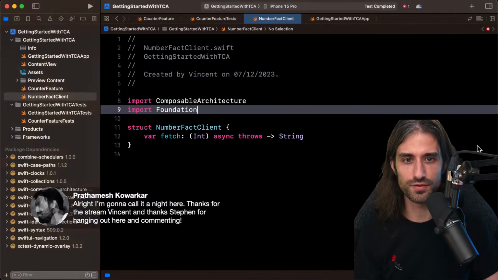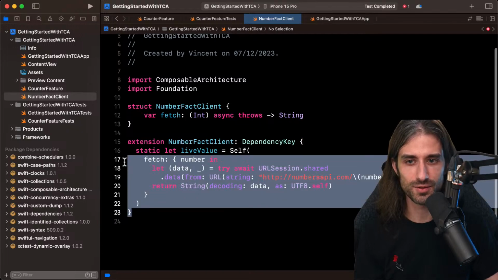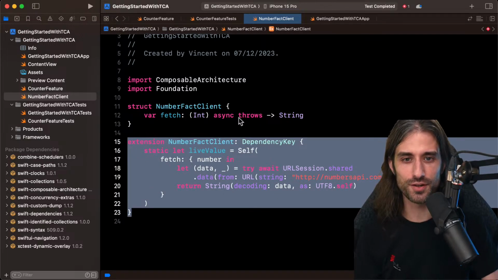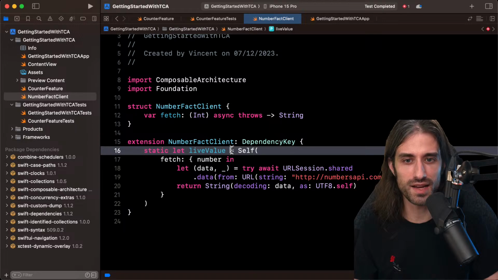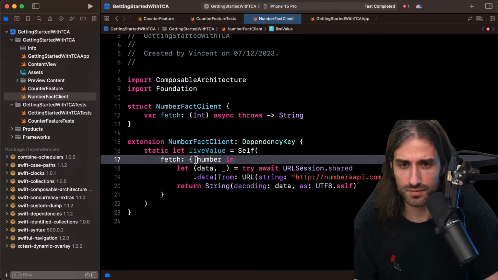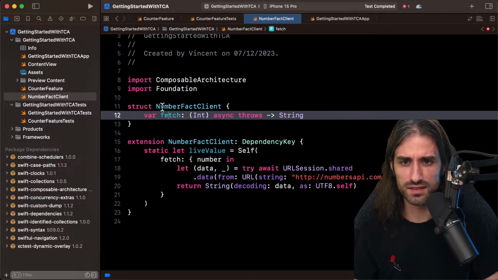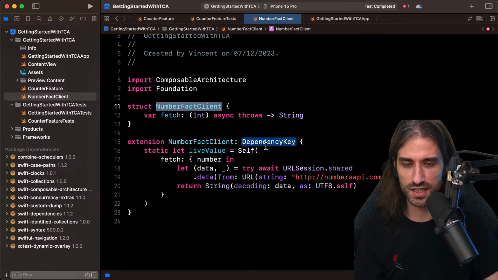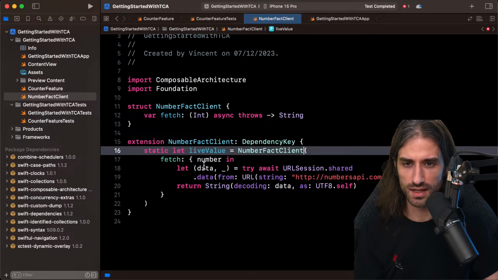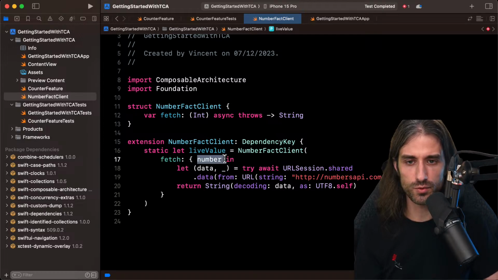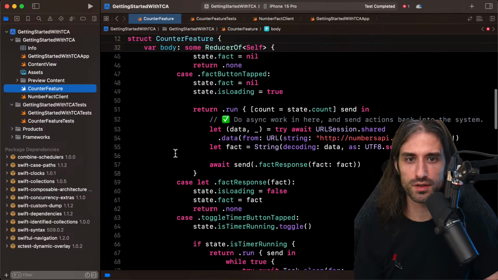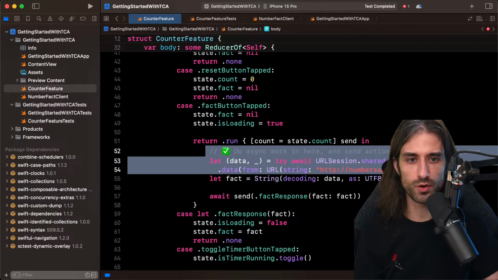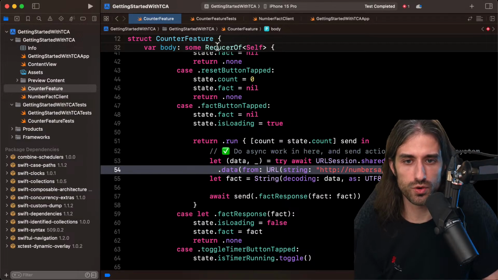So let's add the extension of NumberFactClient to conform to DependencyKey, which, as I was saying, reminds me a lot of environment key in SwiftUI, except that environment key in SwiftUI has a default value; here we have a live value. And so the live value is going to be this NumberFactClient. So actually here it's just like if we had written this. And so fetch, we are given a number and we do the network call. So it's exactly the code that was inline inside the reducer up until now. So the uncontrolled dependency.